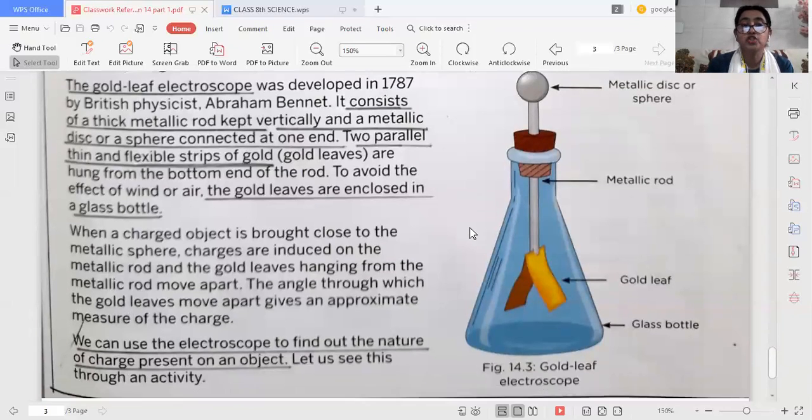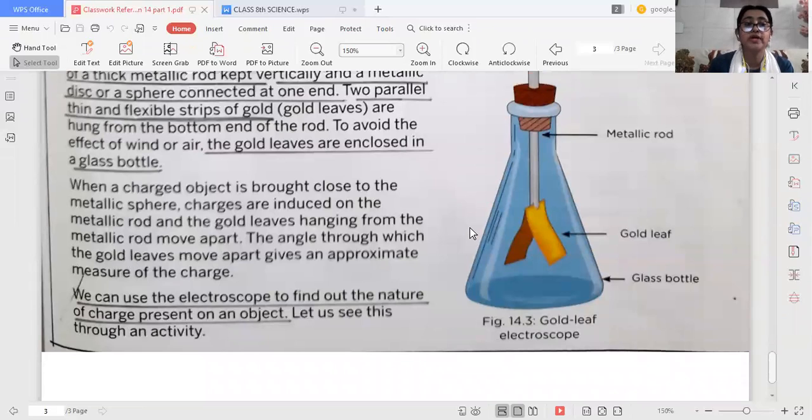Now, when a charged object is brought close to the metallic sphere, charges are induced on the metallic rod, and then through the metallic rod, they come to the gold leaves. These gold leaves, which are hanging, move apart. The angle through which the gold leaves move apart gives an approximate measure of the charge. We can use the electroscope to find the nature of charge present on an object.